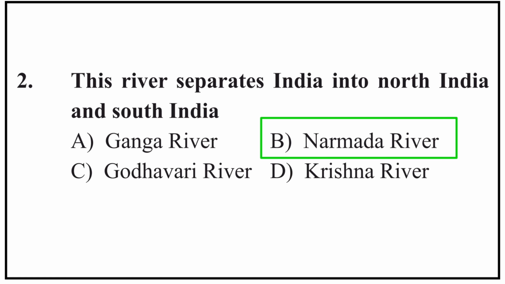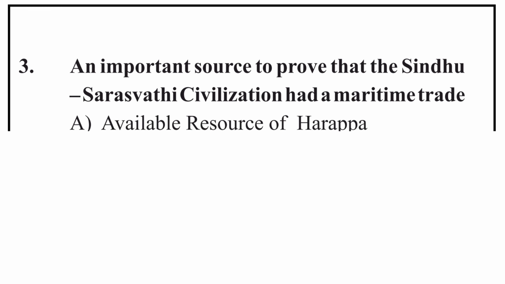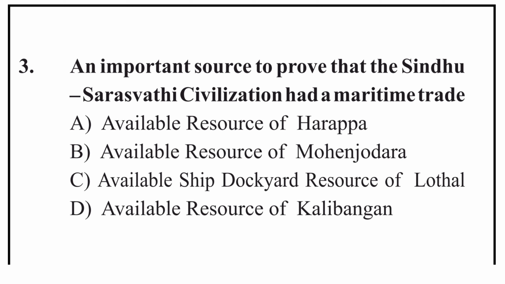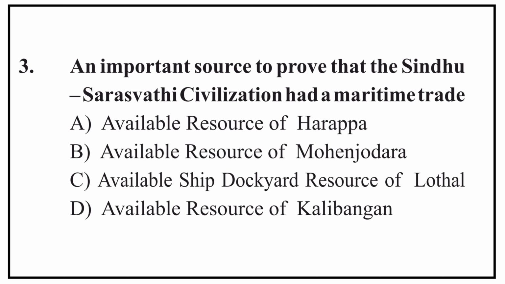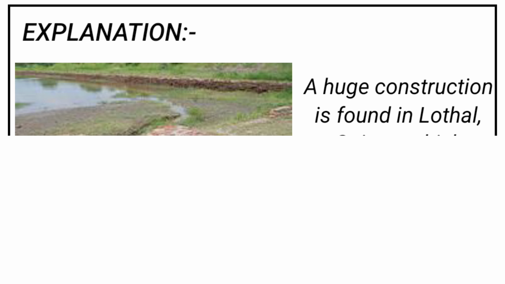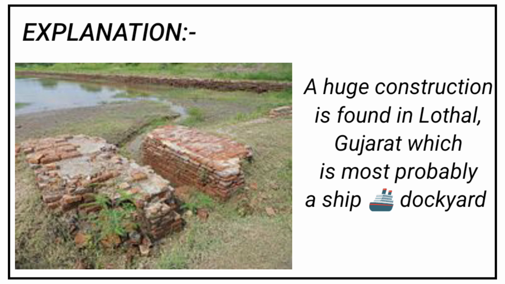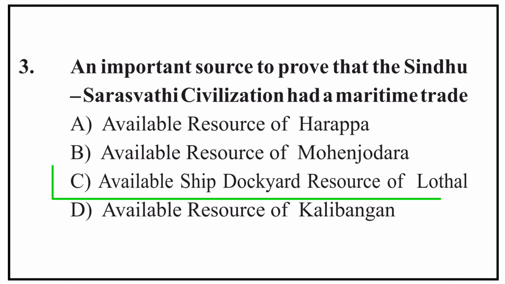Narmada River. 3. An important source to prove that the Sindhu Saraswati civilization had maritime trade. Options are available resource of Harappa, available resource of Mohenjo-daro, available ship dockyard resource of Lothal, available resource of Kalibangan. Explanation. A huge construction is found in Lothal, Gujarat, which is most probably a ship dockyard. That's why our right option is C. Available ship dockyard resource of Lothal.